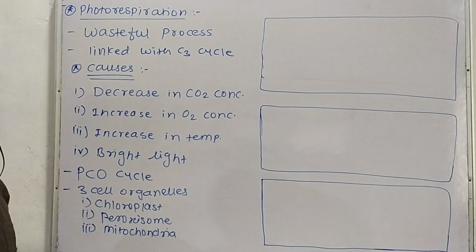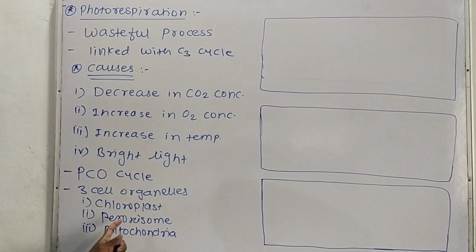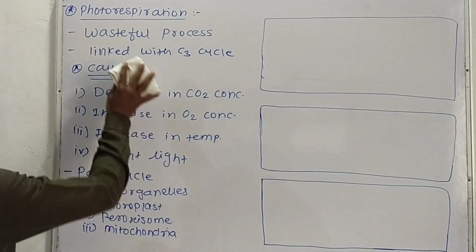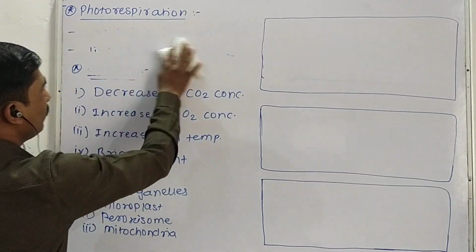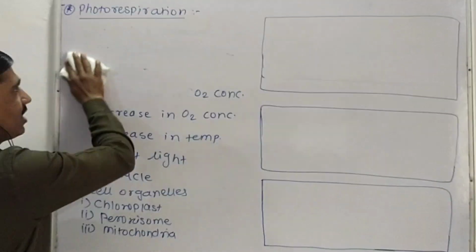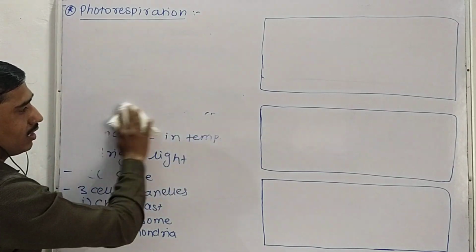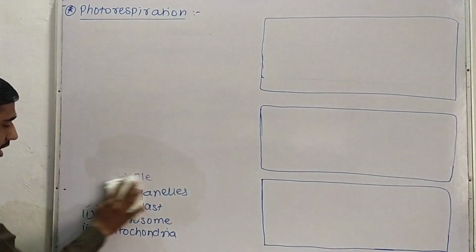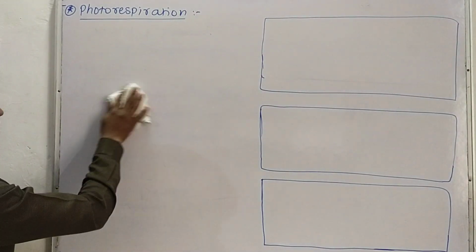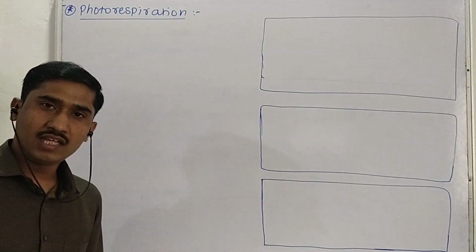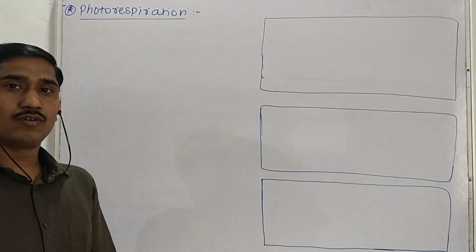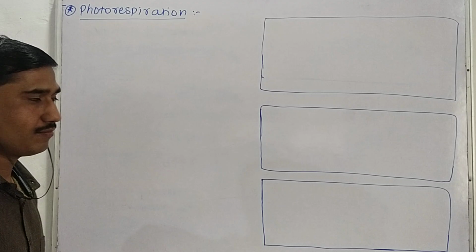So this is the basic information about photorespiration. Now we will see what happens exactly during photorespiration. All of you know that during the dark reaction of photosynthesis there is an important enzyme, Rubisco. This Rubisco is very essential to initiate the photosynthesis or dark reaction.